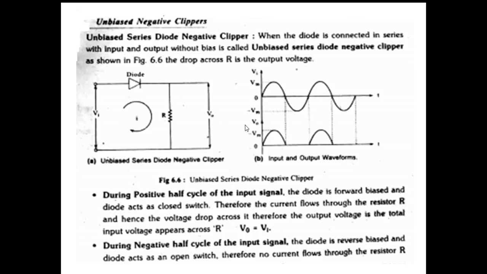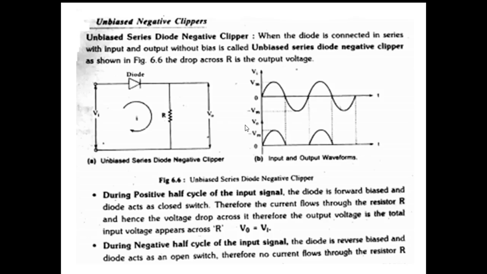Therefore, the current flows through the resistor R and hence the output voltage is the voltage drop across the resistor. Now VO is equal to VI, where VI is equal to I into R, where I is flowing through the circuit when the diode is closed.